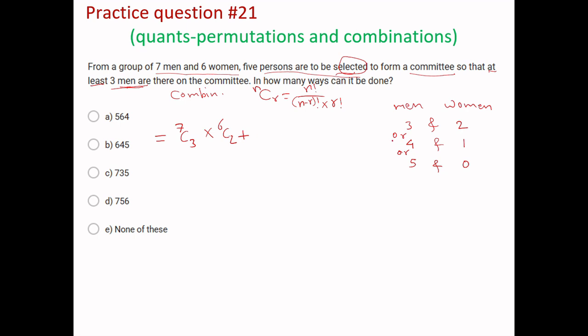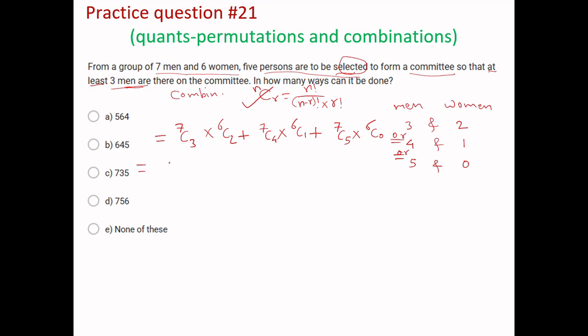Plus. Why plus? Because it is OR. 4 men, so 7C4, into 1 woman, so 6C1 would be the selection, plus, since this is OR, 5 men, so we have to select 7C5 multiplied by 0 women, so it will be 6C0. Let's expand this by using this formula.